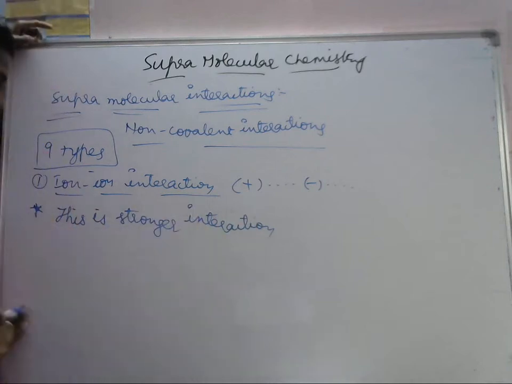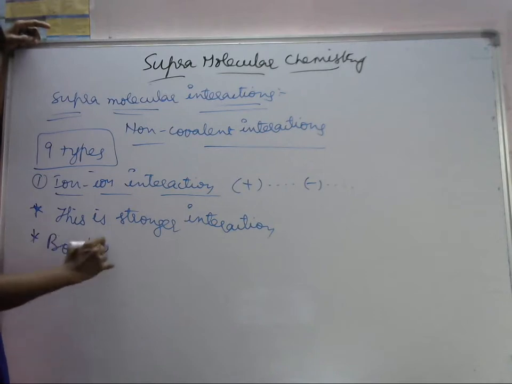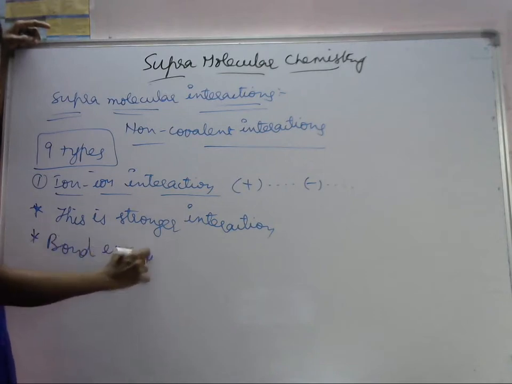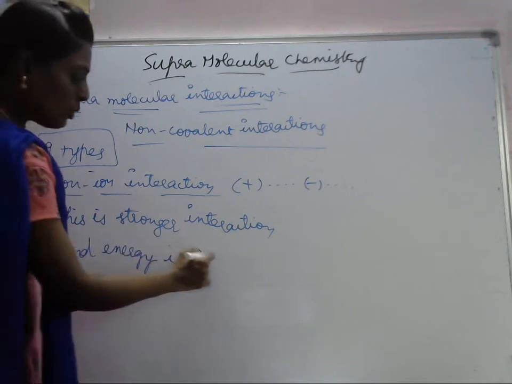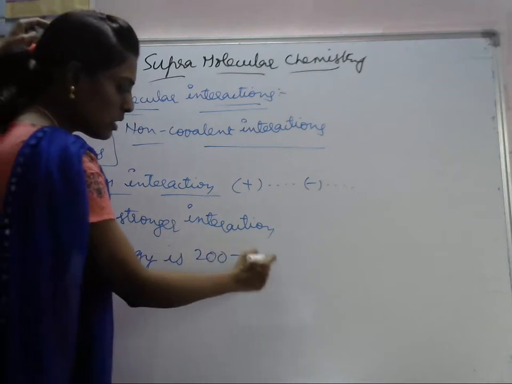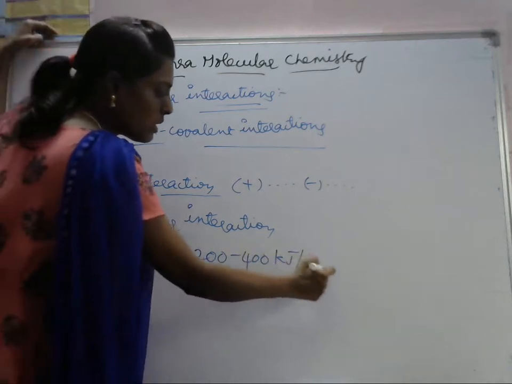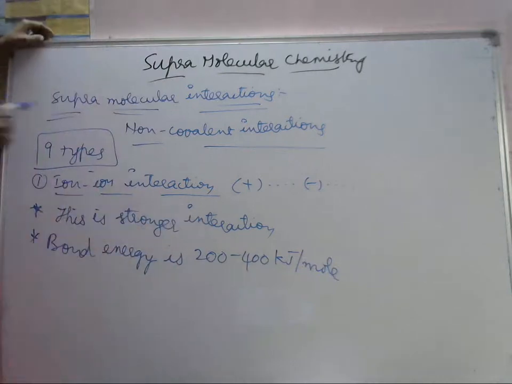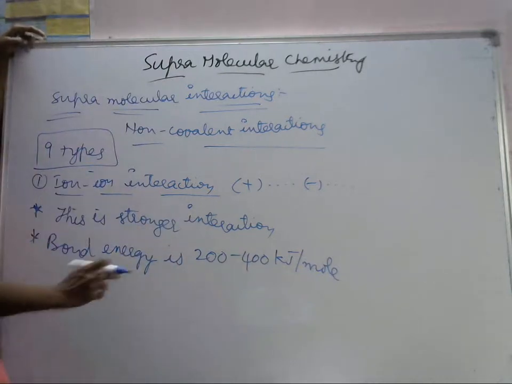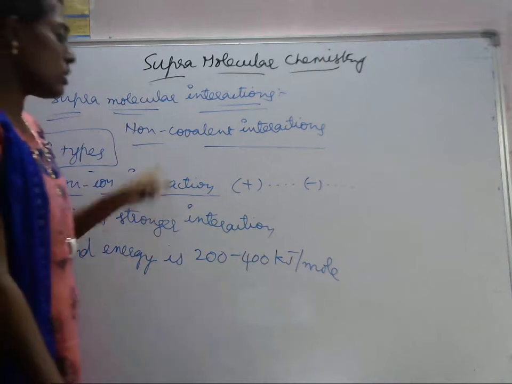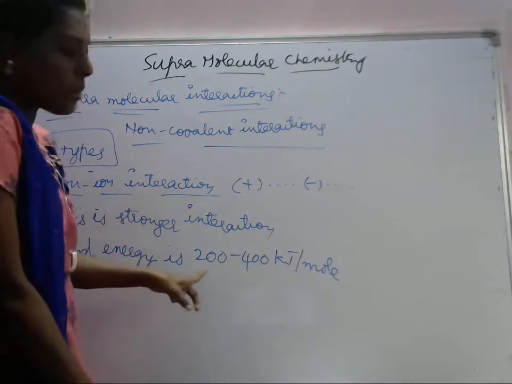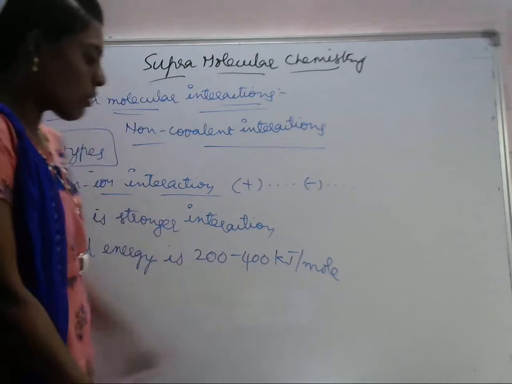The bond energy is 200 to 400 kilojoule per mole, because it is a stronger one. For breaking this, it requires more bond energy. So the bond energy for this ion to ion interaction is about 200 to 400 kilojoule per mole.